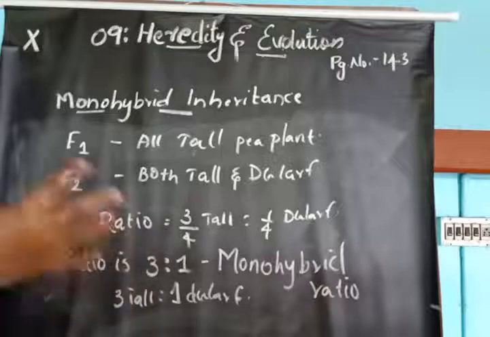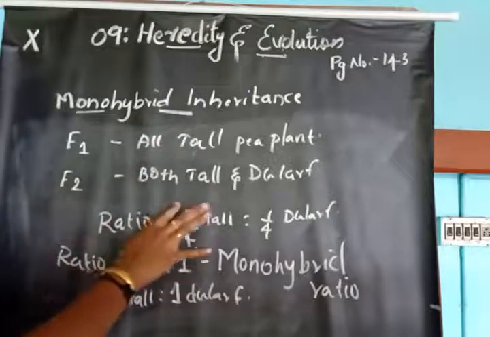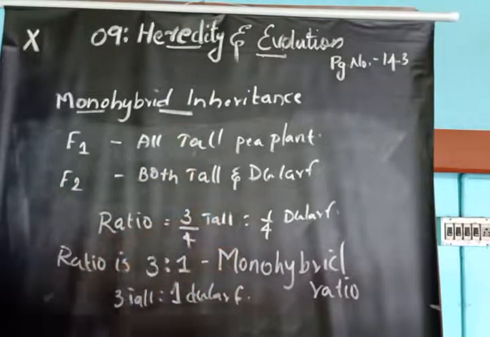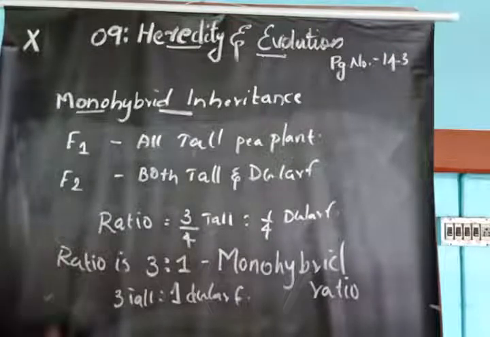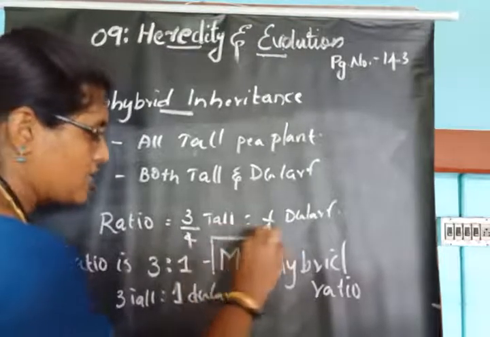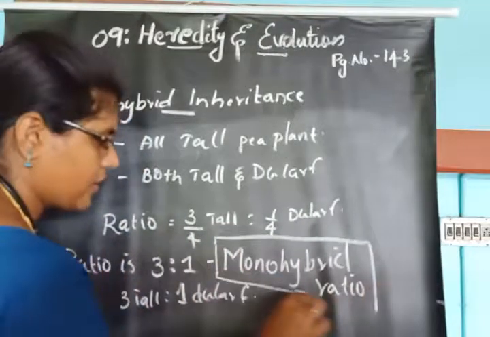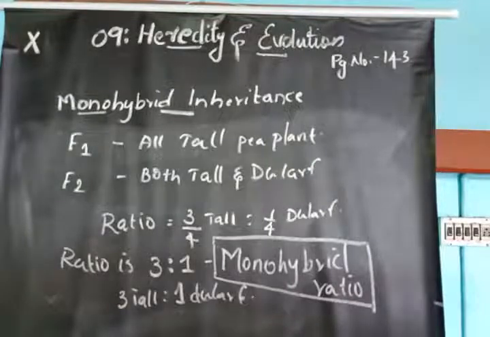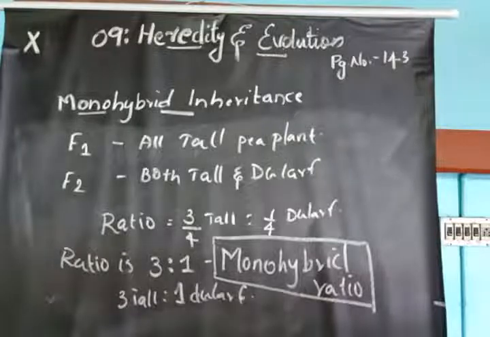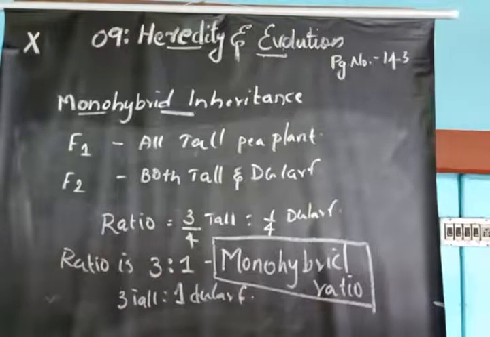Suppose you obtained 4 plants, 3 plants are tall and 1 is dwarf. That is, the ratio is 3:1. This ratio we call the monohybrid ratio.